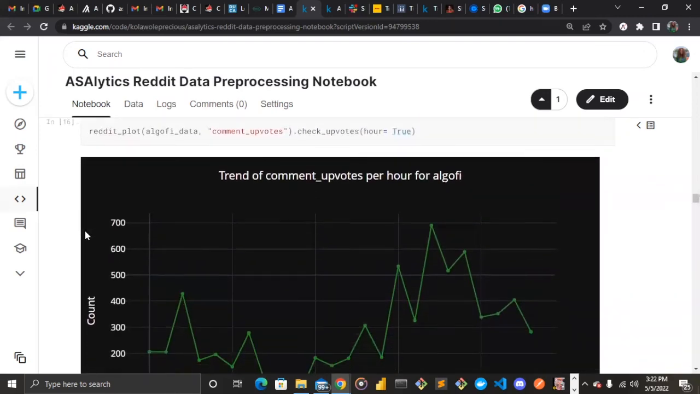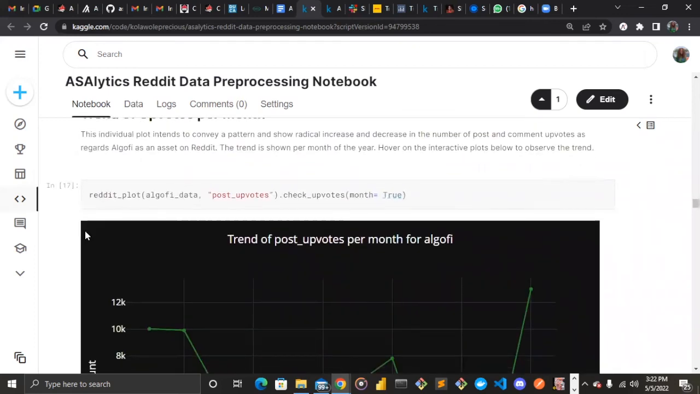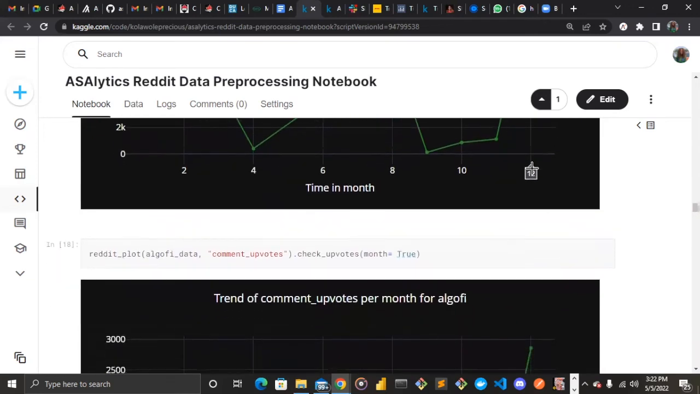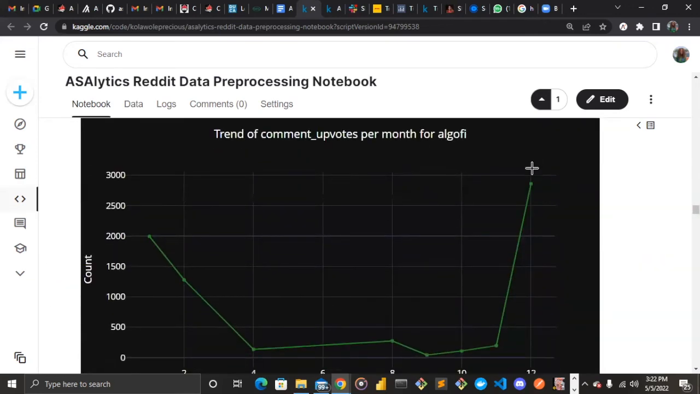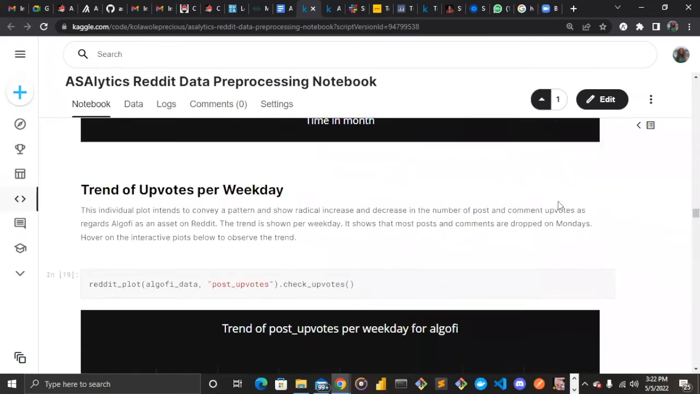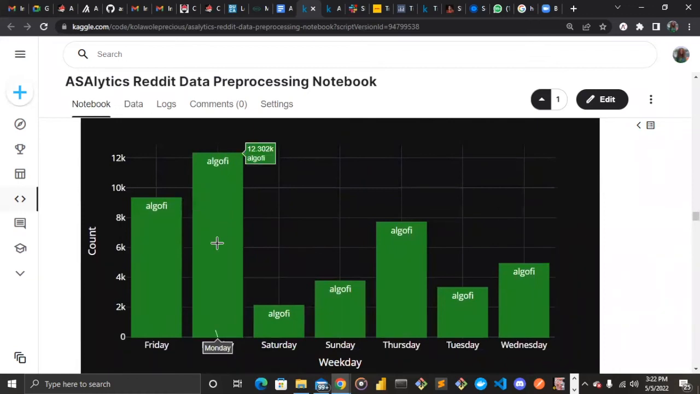So moving on, we have the trend of upvotes per month. For the trend of upvotes also, we can see that the 12th month, which is December, is when most Algo5 upvotes were dropped. All right, so let's move on. This is also showing for the comments and still the same insight, 12th month. So we move on to the trend of upvotes per weekday. And for Algo5 again, we can see that Monday is when most upvotes are dropped. Friday is the next, and we have Thursday following.